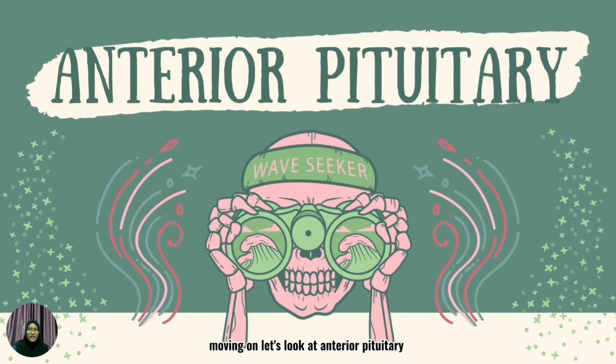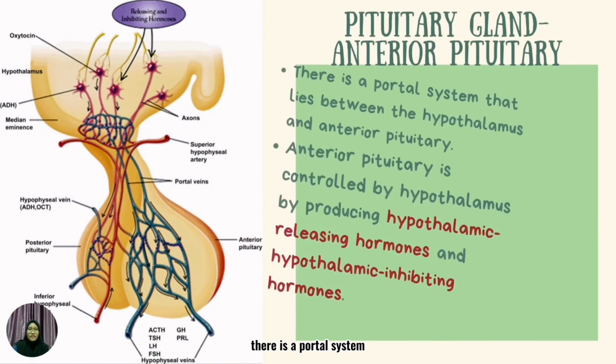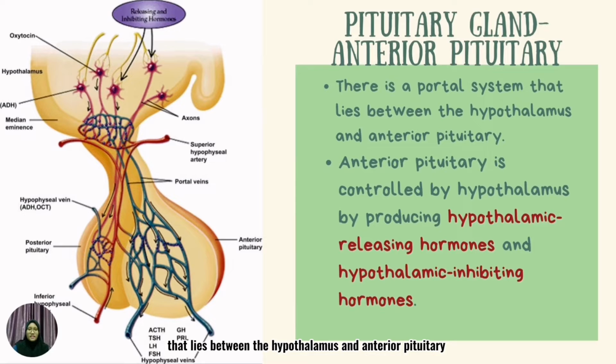Moving on, let's look at the anterior pituitary. There is a portal system that lies between the hypothalamus and the anterior pituitary. The anterior pituitary is controlled by the hypothalamus through two types of hormones, which are hypothalamic releasing hormones and hypothalamic inhibiting hormones.